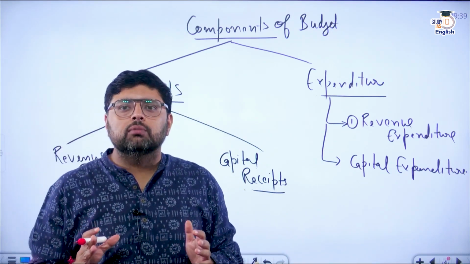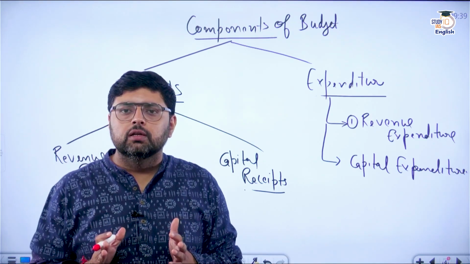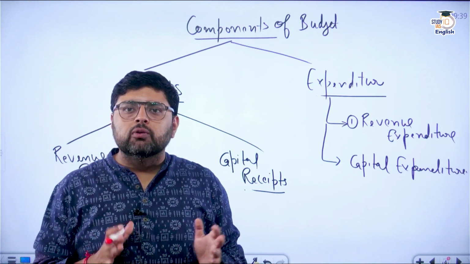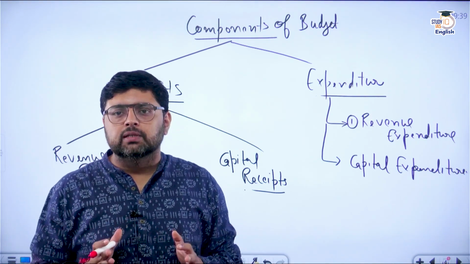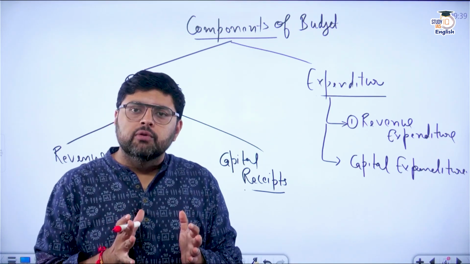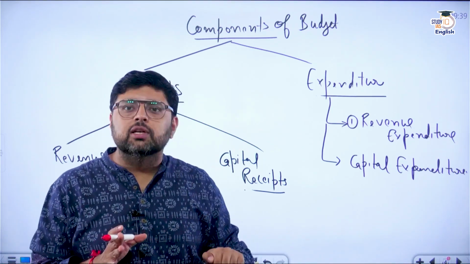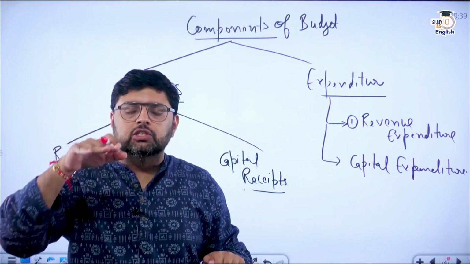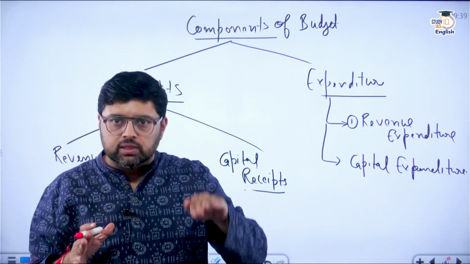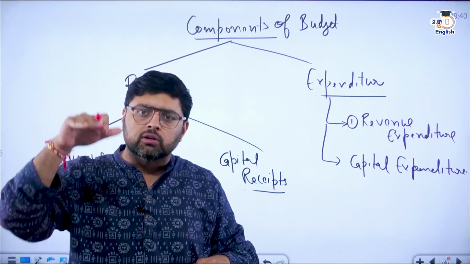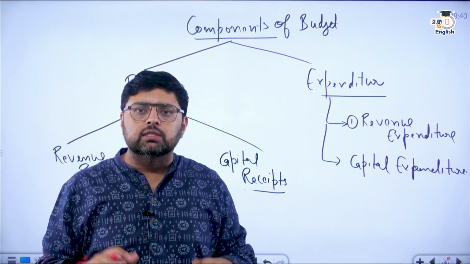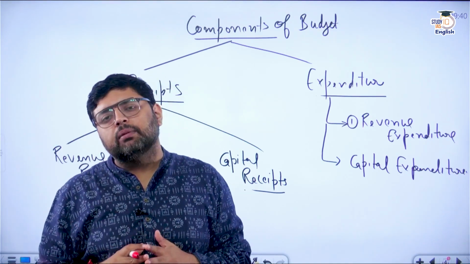So if a question comes on how to reduce the deficit, you must first know what receipts and expenditure include, because the deficit can be reduced when you either decrease your expenditure or increase your receipts, or both. That is, on one side you are decreasing your expenditure and on the other side you are increasing your receipts. Then only can the deficit be reduced.